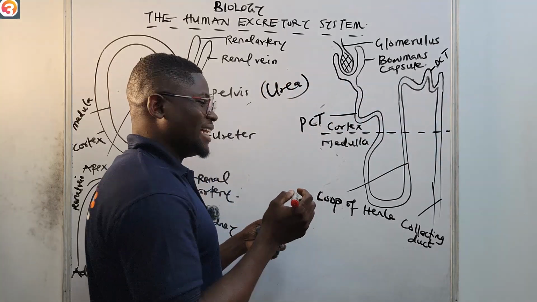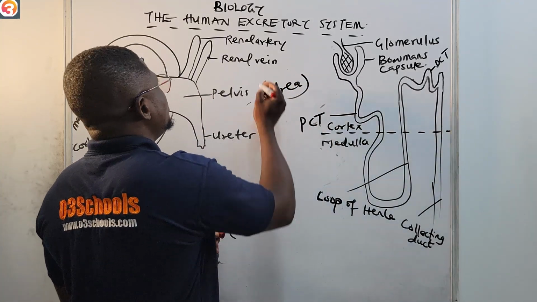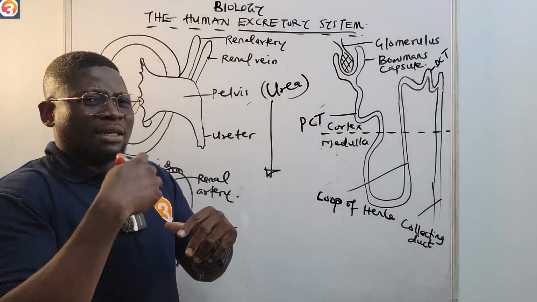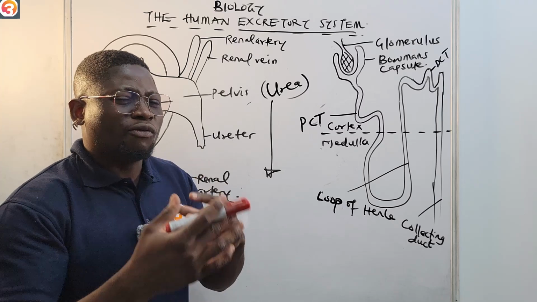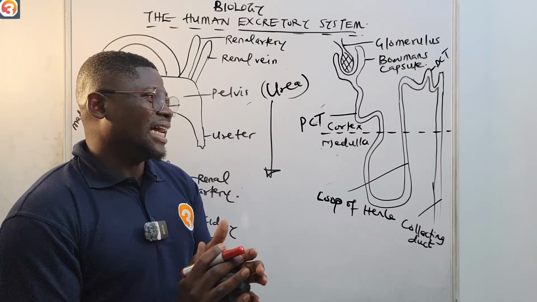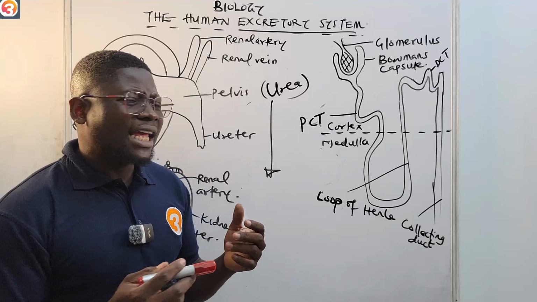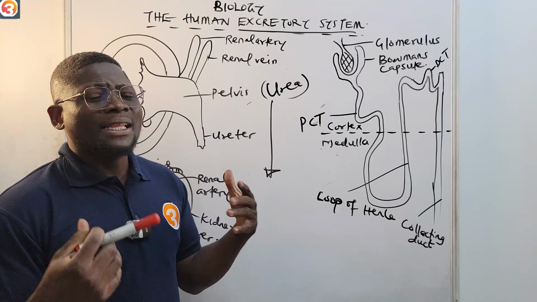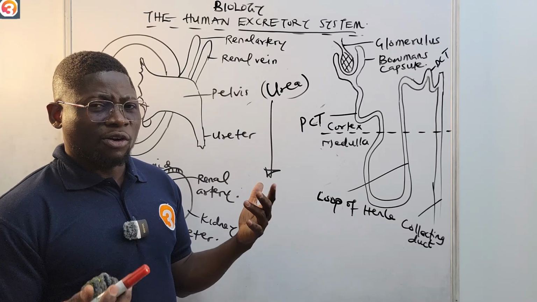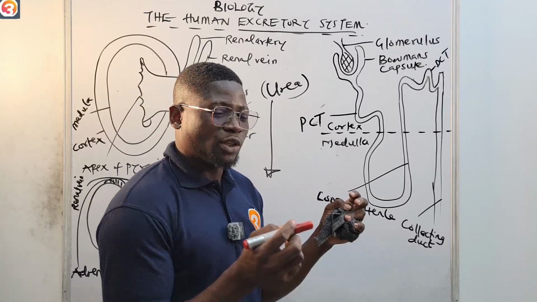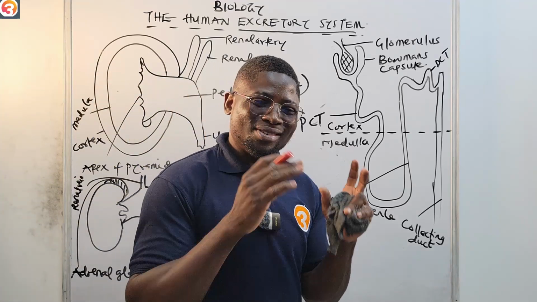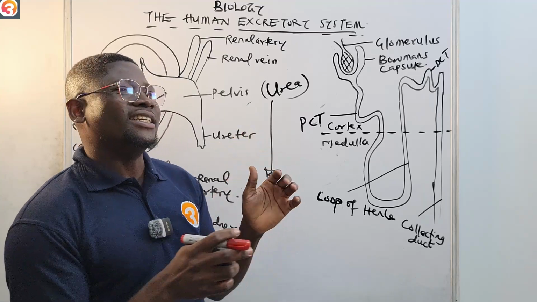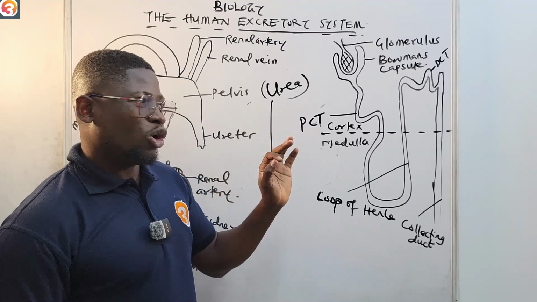That system is what we call the excretory system. This excretory system is what is responsible, because the blood has to be filtered, and there's a lot of filtration that has to happen. For that reason, the liver cannot. That is why the main excretory organ for a human is the kidney. The excretory system is responsible for getting rid of this nitrogenous waste called urea.